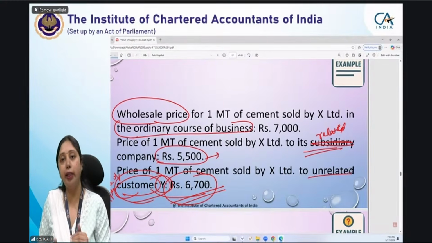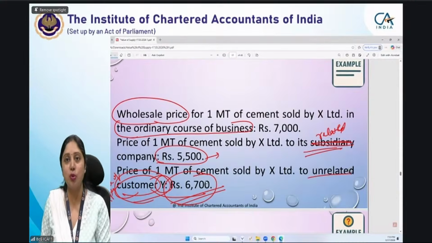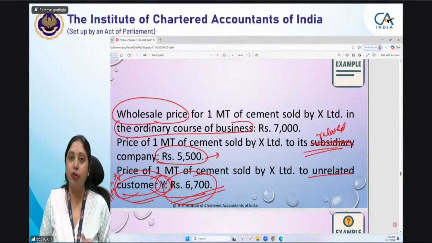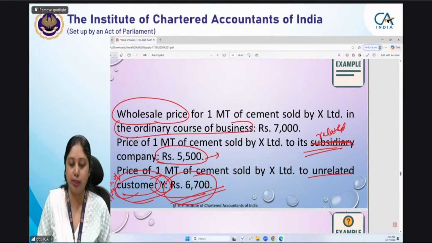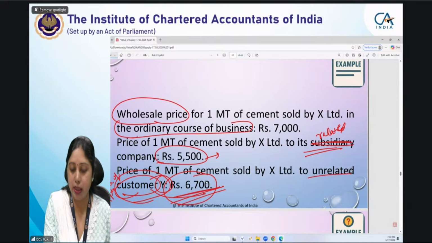And even for the related person, we have to go to Rule 28 and then see which provision applies, but the rules are not in your syllabus. So you don't have to go into that, you only need 6700 as the value of supply.